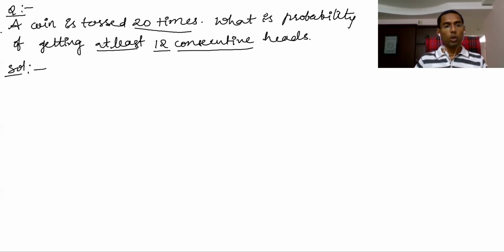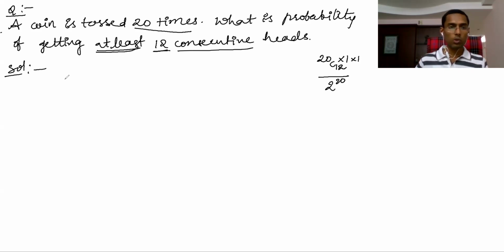So here, if you see 12 heads, you can answer very easily. You have to get 12 heads. That means out of 20 places, if you take 12 places and arrange heads there, and arrange tails in the remaining places, then out of 2 power 20 ways, you can select those 12 places in 20C12 ways. But here those 12 consecutive heads should be there, at least 12 consecutive heads.